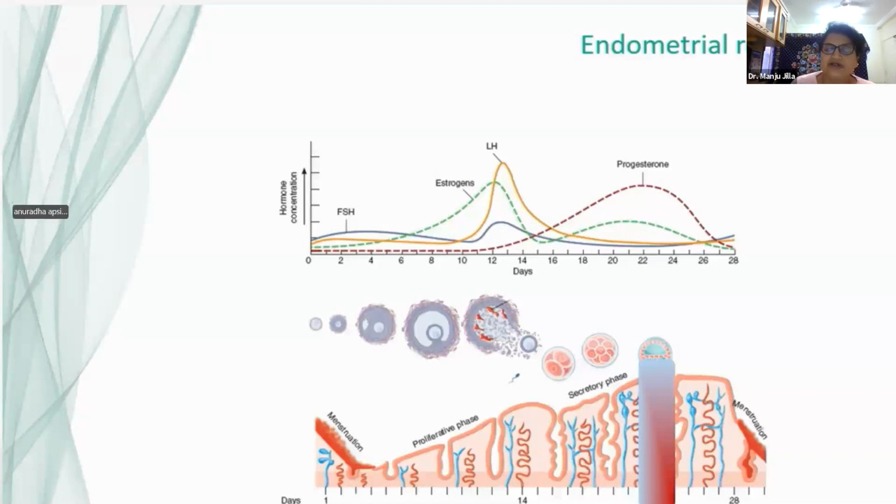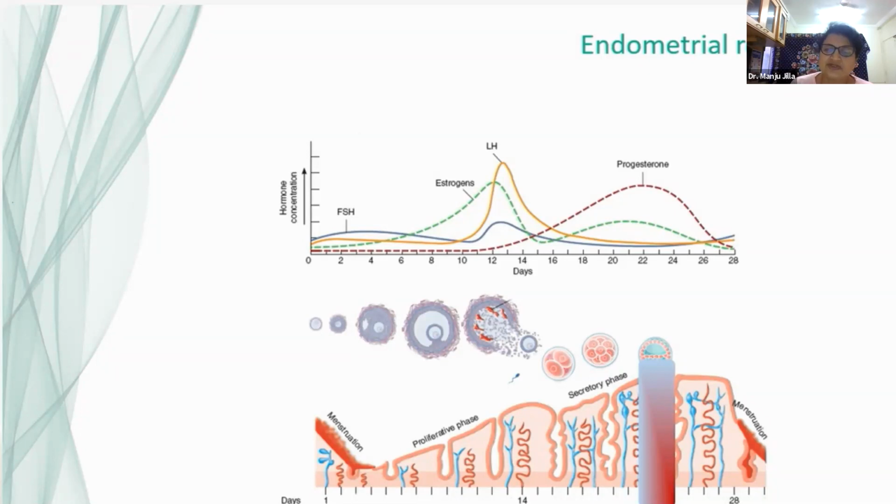So we said the endometrium functions because of the two hormones produced by the ovarian follicle. As the follicle grows, it starts producing estrogen under the effect of FSH. Now, what does estrogen do? Estrogen doesn't act on its own. It acts through its receptors. And in the endometrium, we have two types of estrogen receptors, estrogen alpha and estrogen beta receptors. Estrogen combines with its receptors and directly goes into the nucleus of the cells.